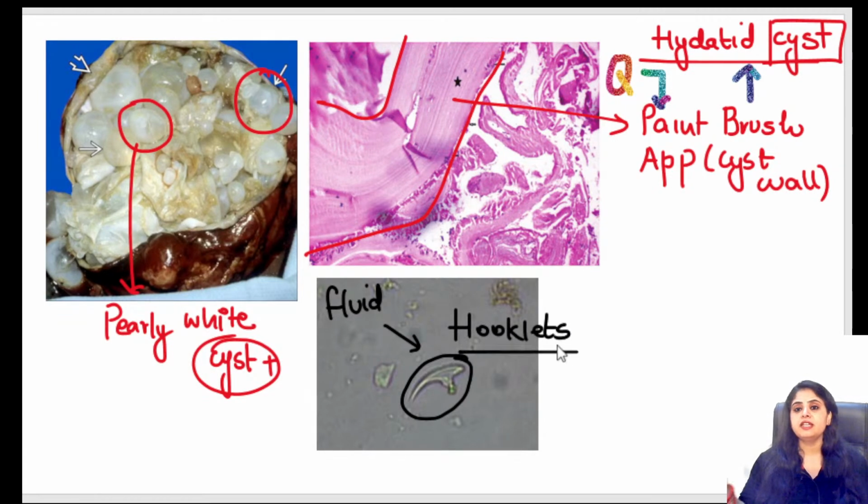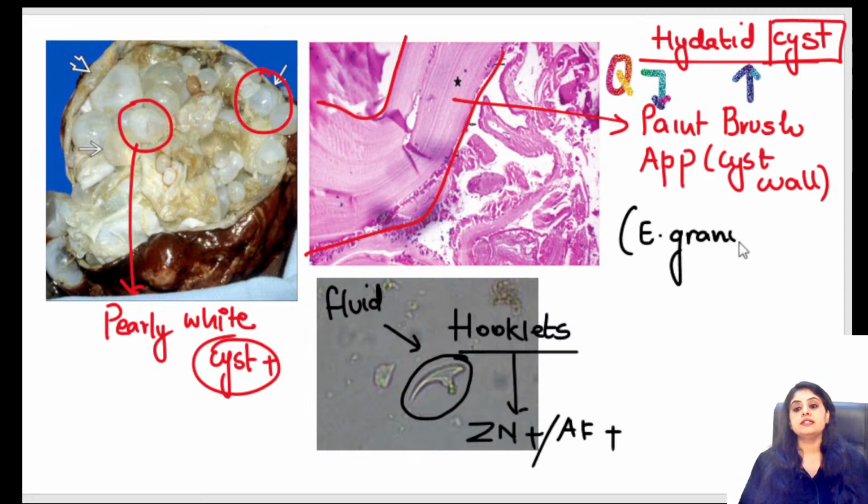And there is something very interesting. If I ask you, okay, it looks like a hook, it is definitely a hooklet. Is there any special stain for a hooklet? Remember, hooklets of hydatid are ZN positive, or they are acid fast. This is something again that you should be knowing. So all in all, this was a case of Echinococcus granulosus or hydatid cyst.